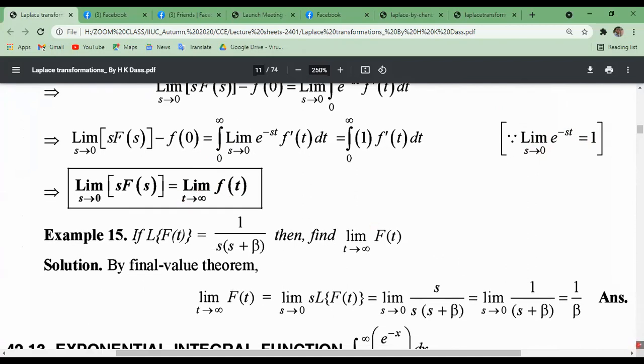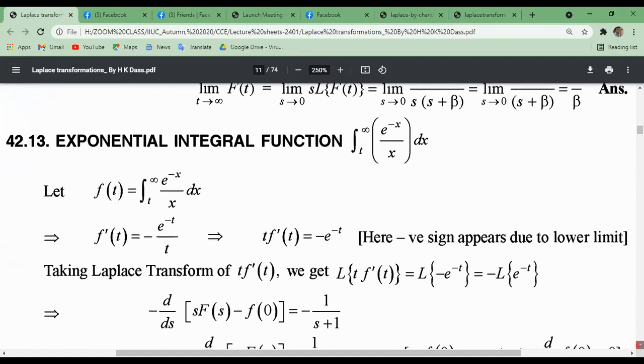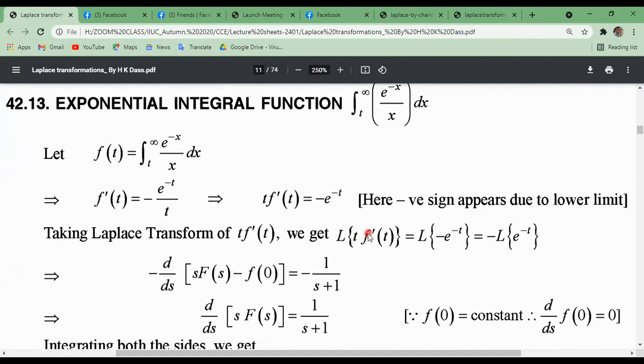Now we'll try to solve some examples related to this. Now the exponential integral function: integral from t to infinity of e to the power minus x divided by x dx. Let f of t equal the integral from t to infinity of e to the power minus x divided by x dx. What will the first derivative be? The first derivative of f of t will be minus e to the power minus t by t. Multiplying by t on both sides we get this one. Now taking Laplace transform on both sides, we get this one.